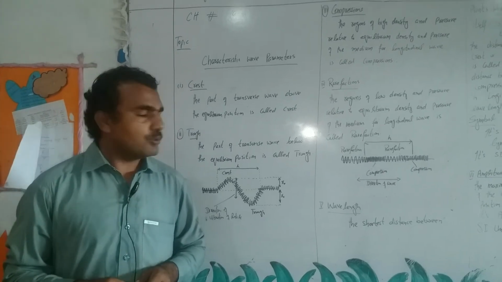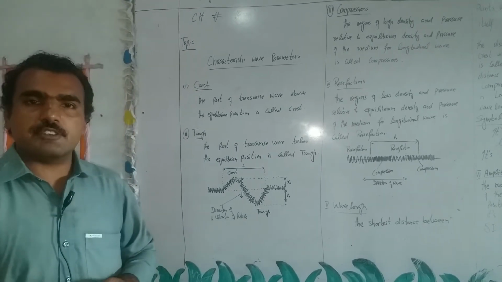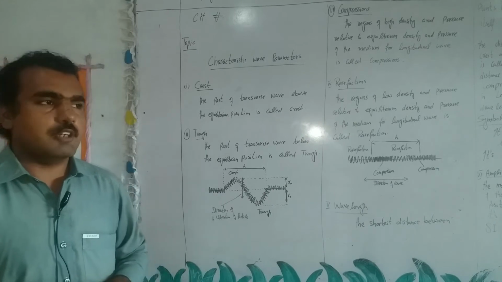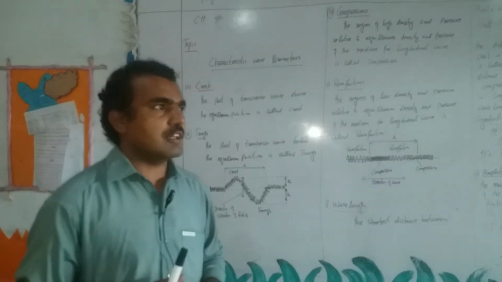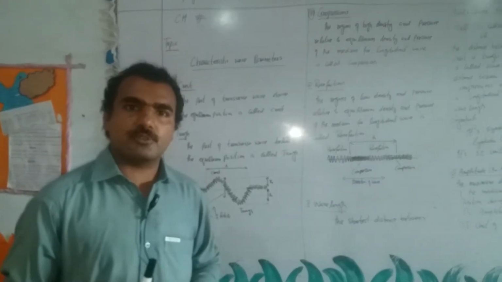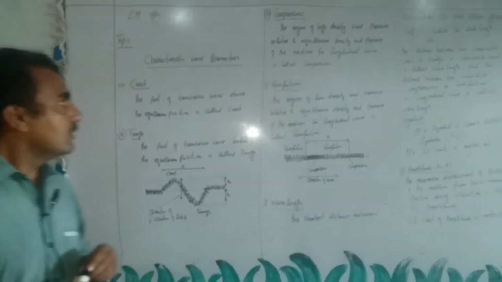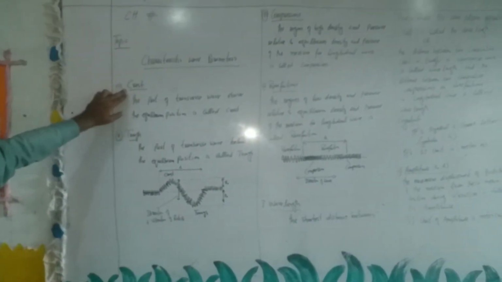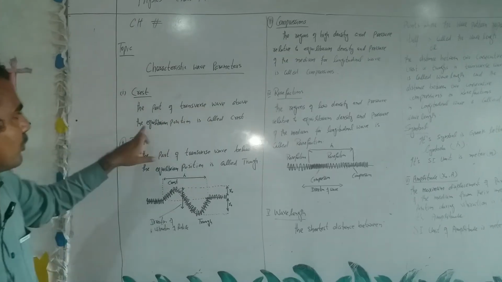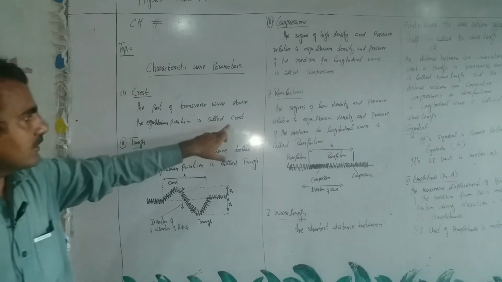Bismillahirrahmanirrahim. Today we are going to discuss the characteristic parameters of waves. We have discussed the types of waves, so on the basis of those waves we are going to discuss their parameters. So here the first parameter is crest. It is defined as the part of the transverse wave above the equilibrium position.